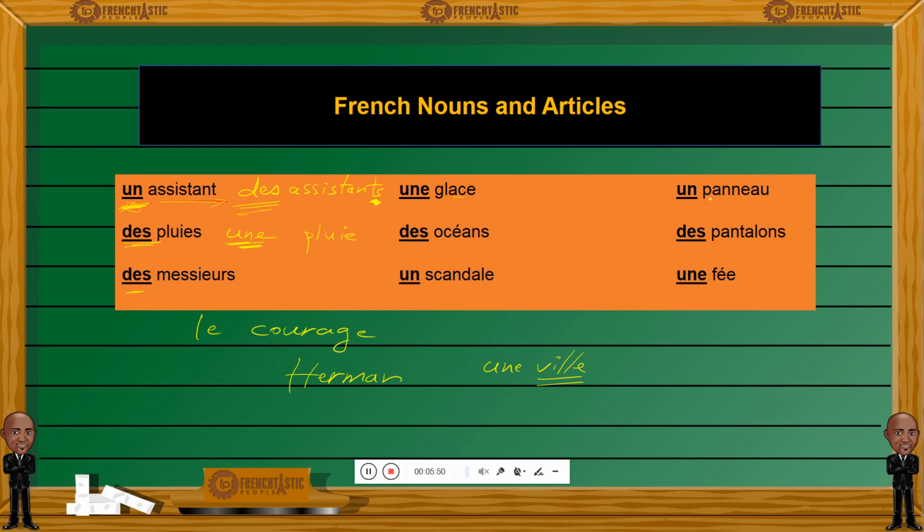Now, the word panneau here, representing a sign, like a road sign, un panneau or a panel. Panneau is singular, therefore the article preceding it is also singular. If panneau was plural, like if we had an X here, this is an X by the way, let me write it more nicely. If we had panneaux, with an X, meaning that this is plural, then we'll have to change the article to des. So this is to tell you that articles and nouns in French are almost always together. Okay, they go hand in hand and they will share the same gender and number.